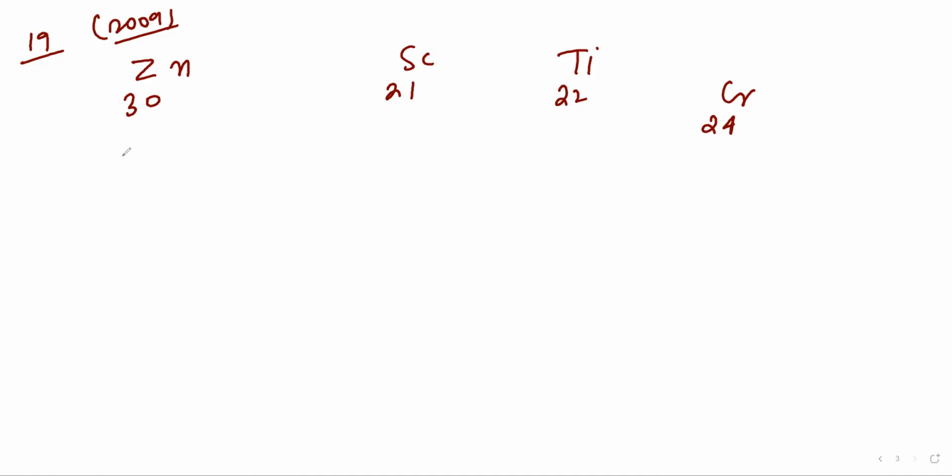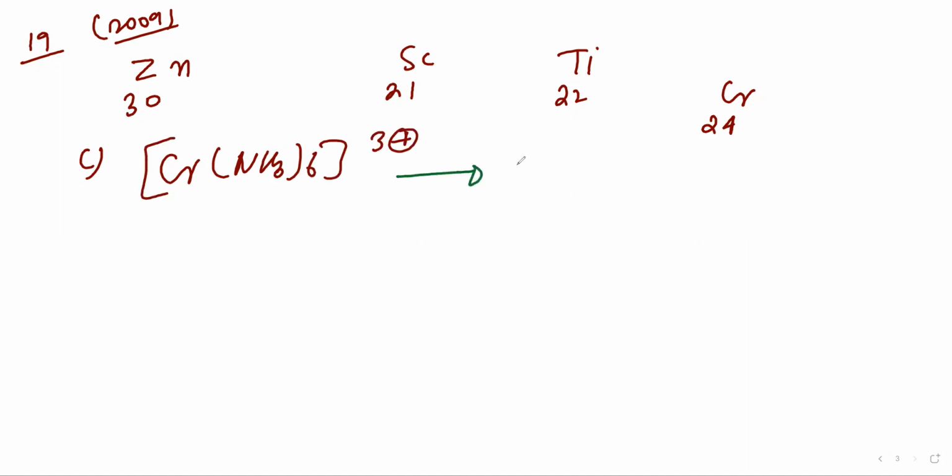I will explain the third option, chromium NH3 6 raised to 3 plus. Chromium is present as Cr3 plus. Its electronic configuration is argon 4s1 3d5.